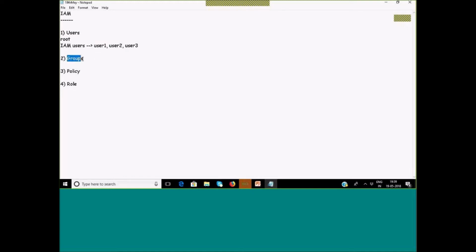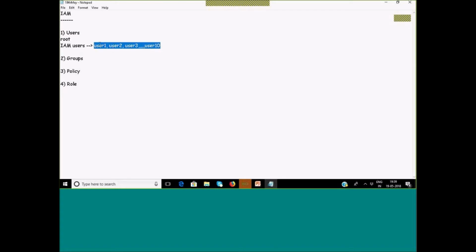Now, coming to groups, what is a group? The example I took is that I want to give user 1 the authorization of launching an EC2 instance. But I want to give the same rights to 10 different users.